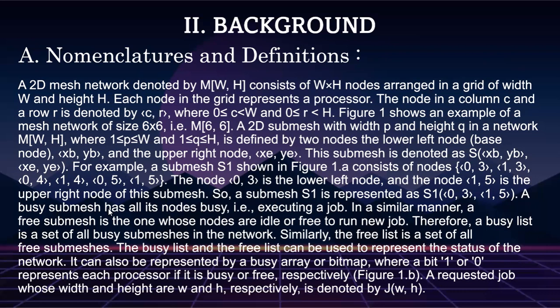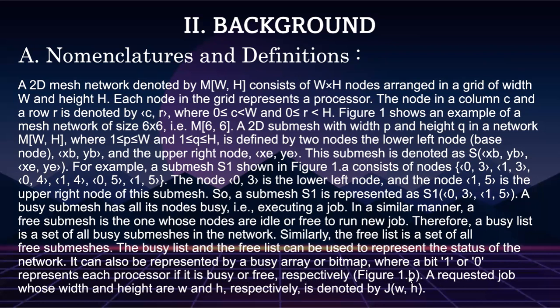A busy submesh has all its nodes busy, which means executing a job. In a similar manner, a free submesh is one whose nodes are idle or free to run a new job. Therefore, a busy list is a set of all busy submeshes in the network. Similarly, the free list is a set of all free submeshes. The busy list and the free list can be used to represent the status of the network. It can also be represented by a busy array or bit map, where bit 1 or 0 represents whether each processor is busy or free, respectively.